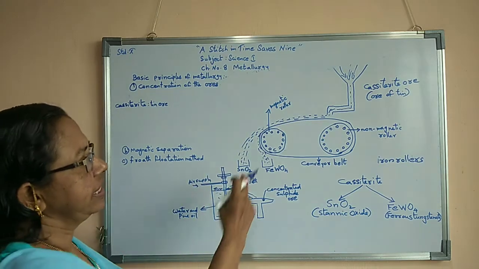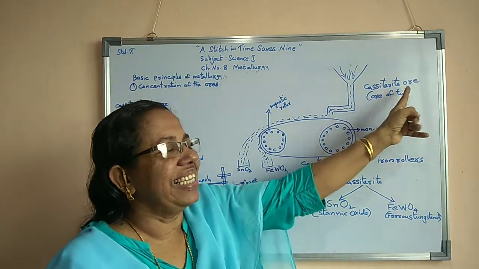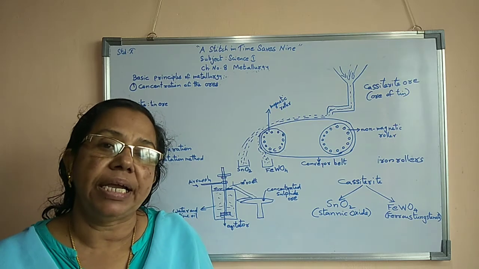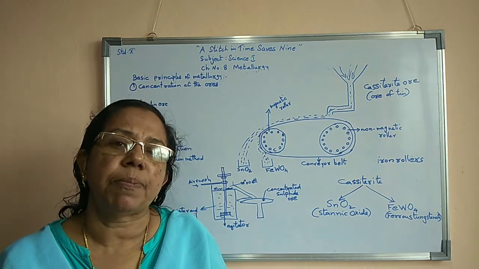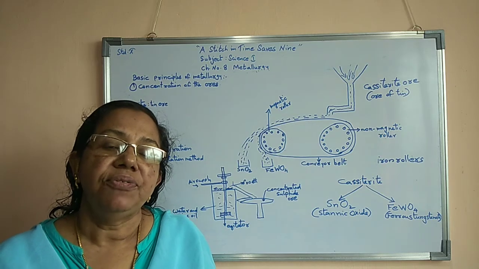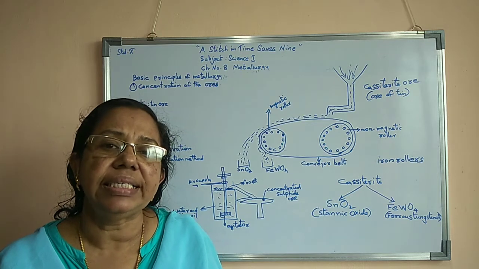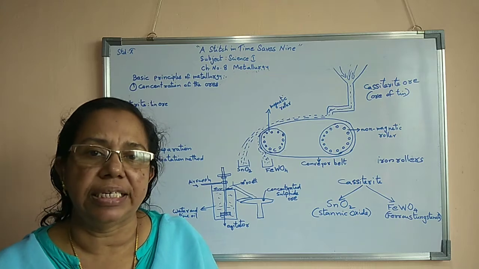As a result of this device, from this cassiterite ore of tin we can separate the two types of ingredients present in it. One is known as ferrous tungstenate, the other is known as tin oxide or stannic oxide.